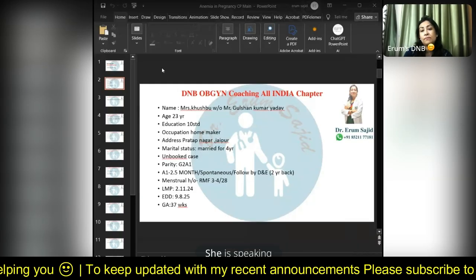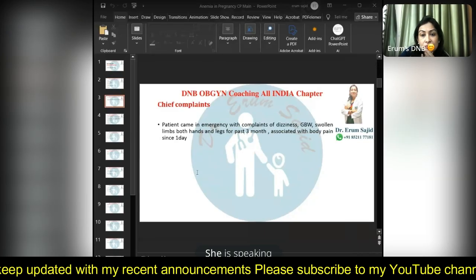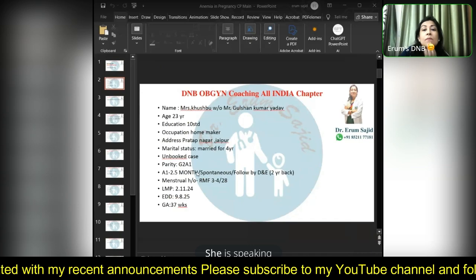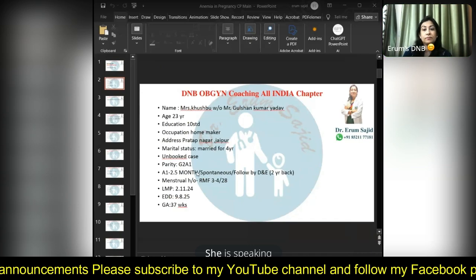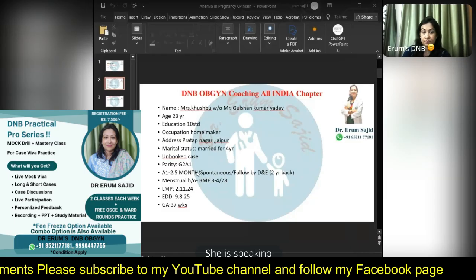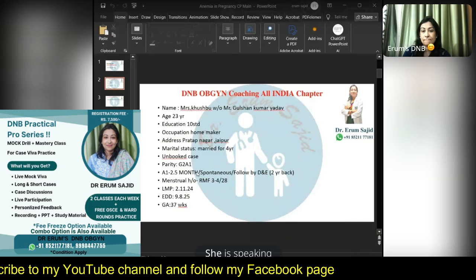Her menstrual history was regular for 3 to 4 days with a cycle of 28 days. Her LMP was 2nd November, and her expected date of delivery is 9th August. So as per today's, her gestation age is 37 weeks.